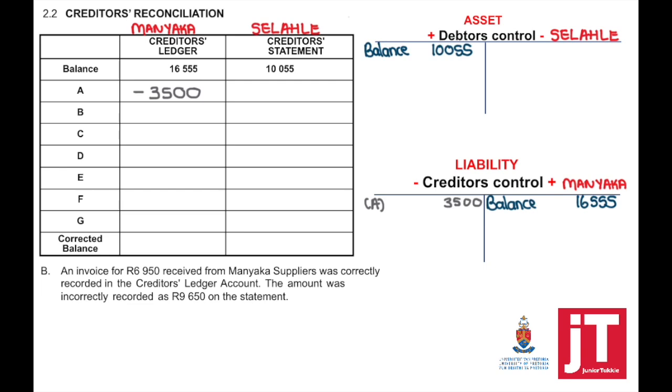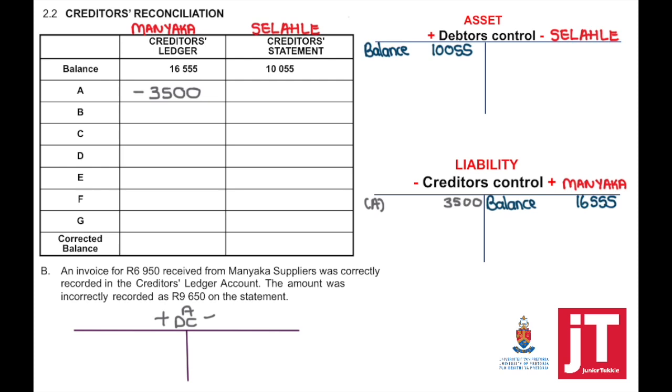Transaction number B, an invoice for 6,950 received from Manyaka Suppliers was correctly recorded in the creditor's ledger account. The amount was incorrectly recorded as 9,650 on the statement. So when it says on the statement, it means that they have made a mistake. So to correct this, from their perspective, we are a debtor.